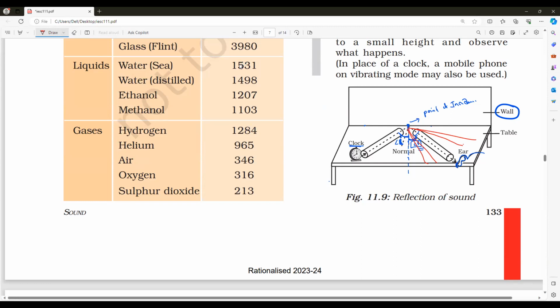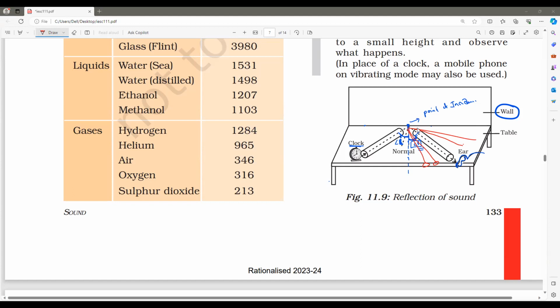The click sound of the clock becomes maximum. Do you understand, everyone? So adjust the angle of the tube. Wherever you get the maximum click sound, that is the point of exact reflection. So I adjust the angle of the tube.